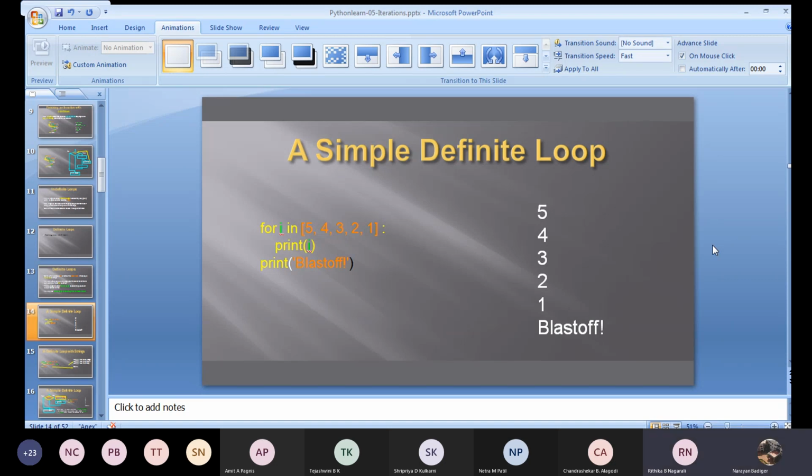Are they same? Definite and finite? Anyone? Ritika? Amit? Tejaswini? Priya? Umaira said yes. Okay.